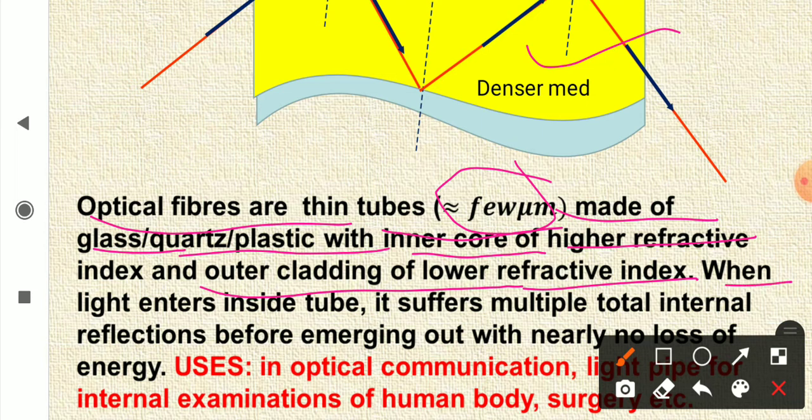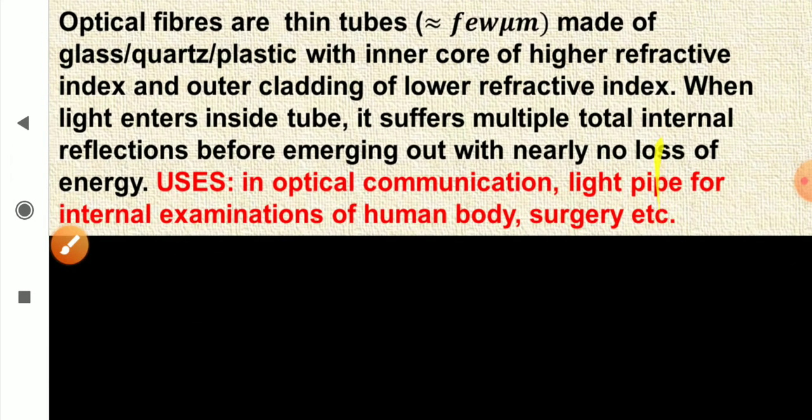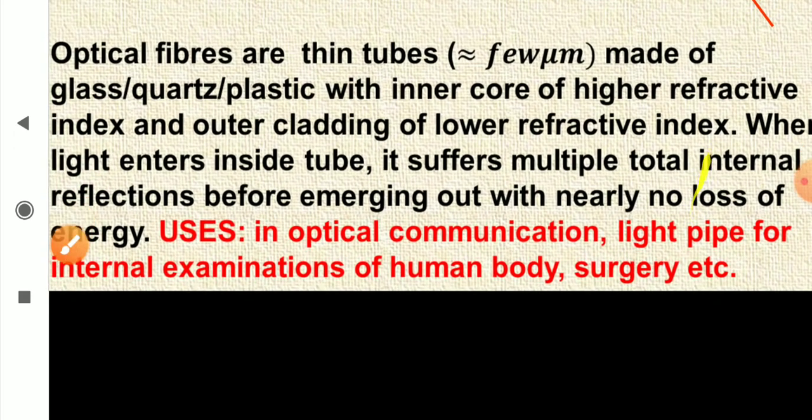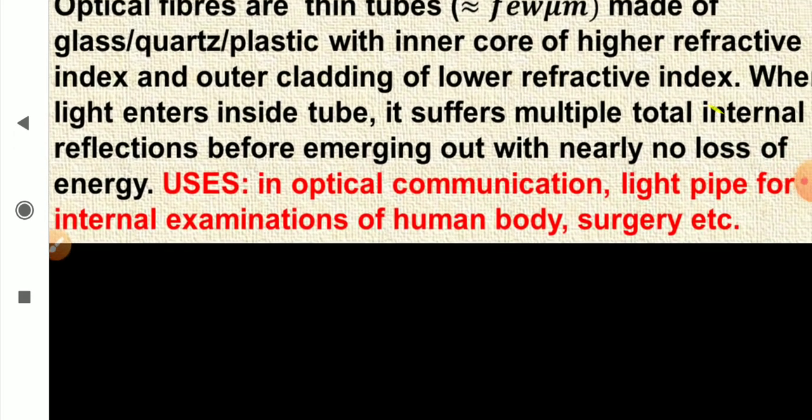And when light enters inside the tube, it suffers multiple total internal reflections before emerging out with nearly no loss of energy. So pipe can be bent in any way and the light will follow all the bends and comes out.